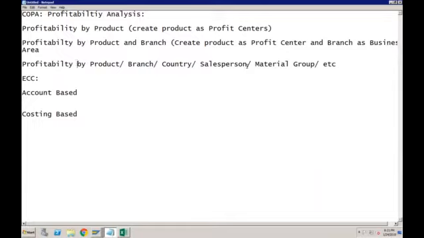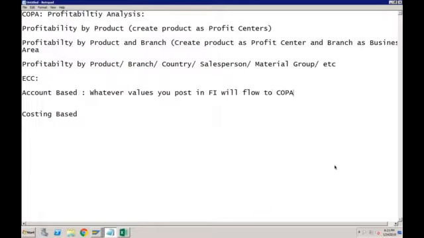Okay, and this profitability analysis or COPA comes in two different options. One is account based and second is costing based. Now account based means whatever values you post in FI will flow to COPA.